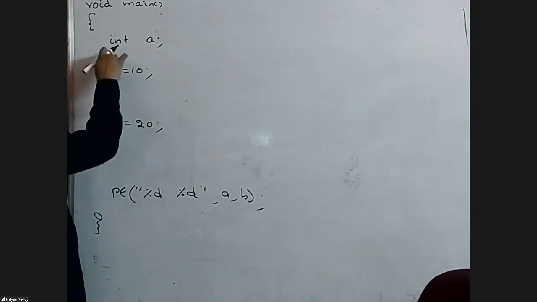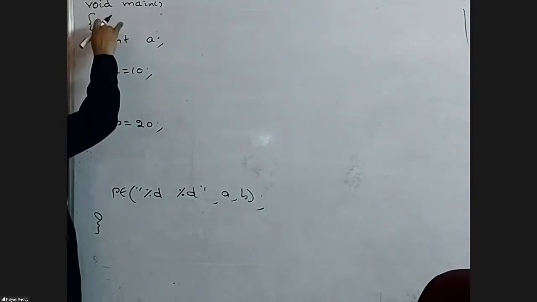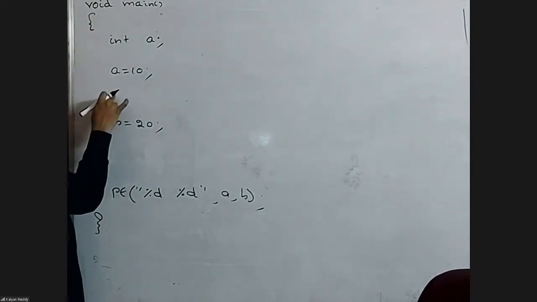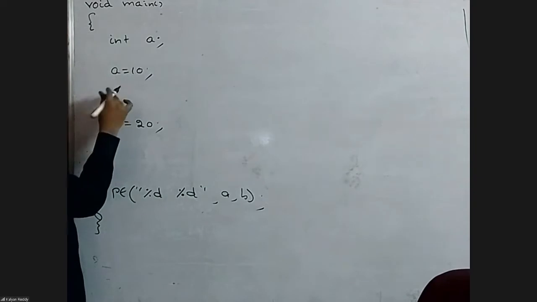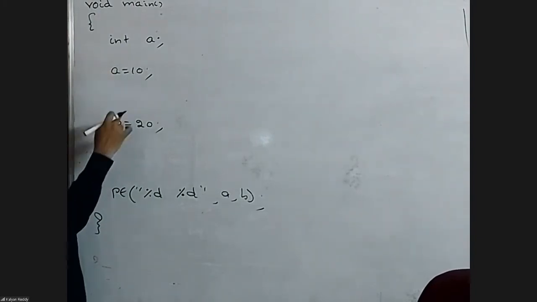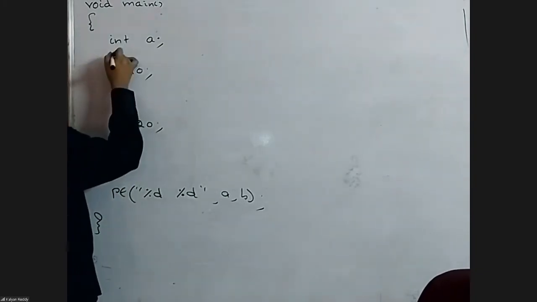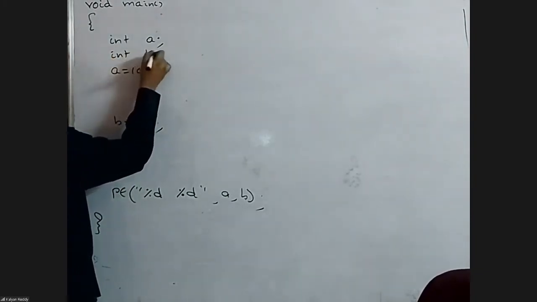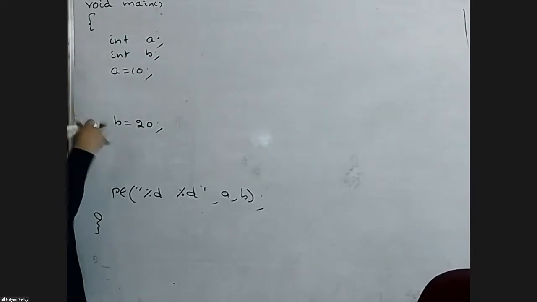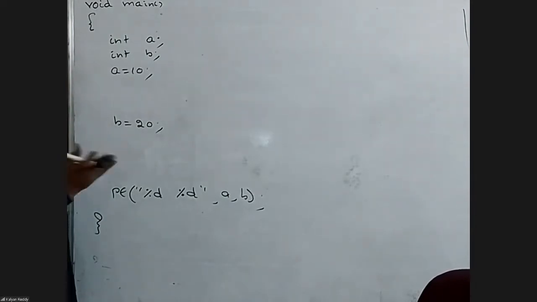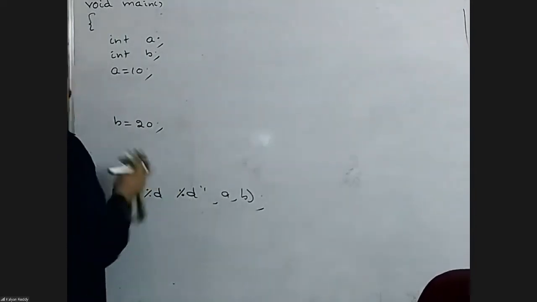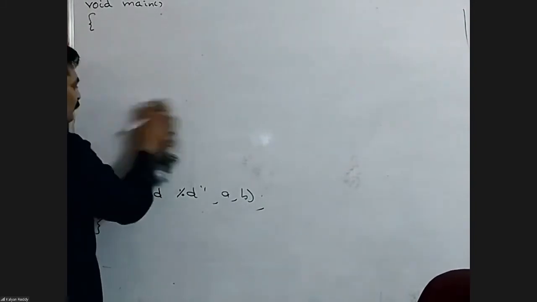Can we create the variable here? Here, yes. Here, no. Error message: declaration not allowed here. The compiler is not going to tell us to go up and declare there. No, declaration is not allowed here. That's it. Can we create a variable like this? Int b, yes, fine. Now it is a valid program. Output is 10 20.